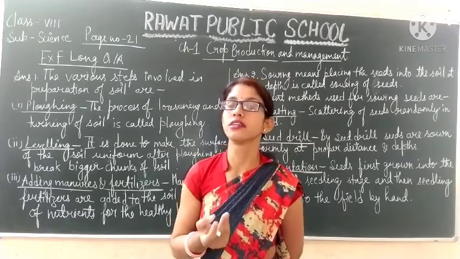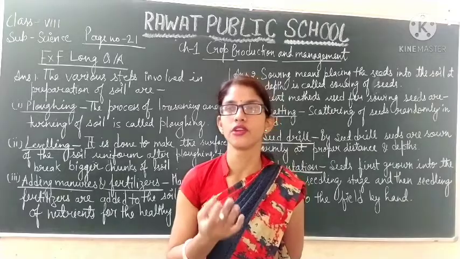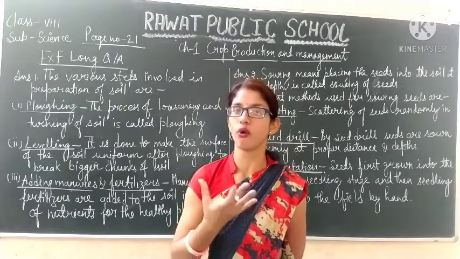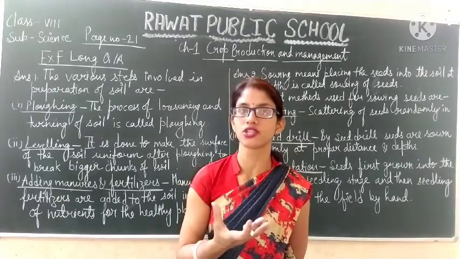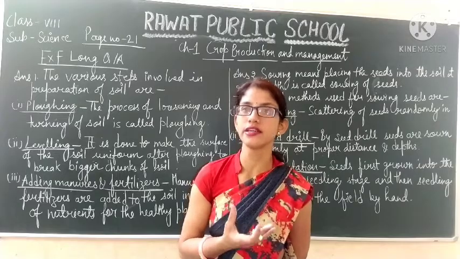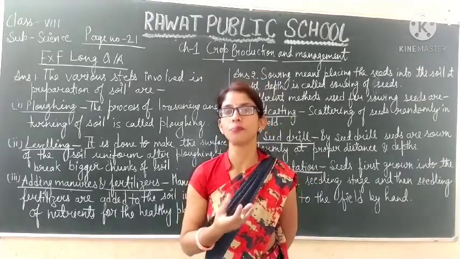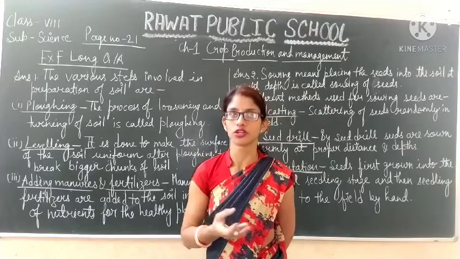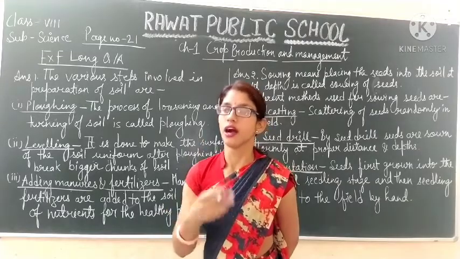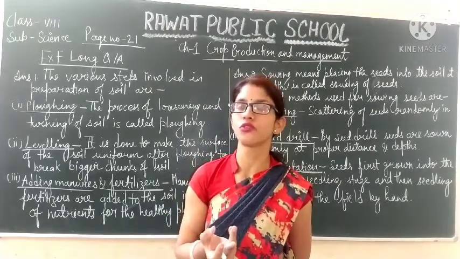And the last method is basin irrigation, in which water is collected in a pond-like, basin-like structure, and this method is effective for crops that require standing water. So this is about the different methods used for irrigation.